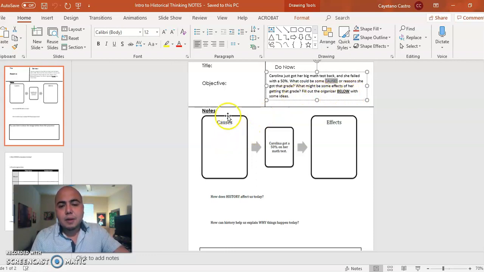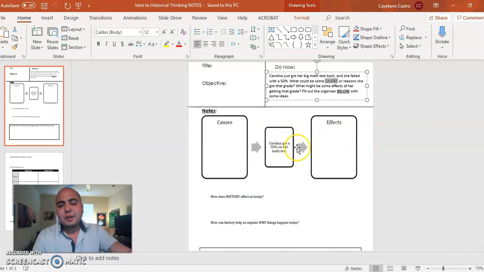So you're going to write over here, what were the causes of why she got a 50% on her test? Everything, like we don't know who she is, okay? But we've been in similar situations before. Maybe we got a 50 before, and if you can reflect on that, think about it. If she got a 50 and I failed an exam before, what were some of those causes? So you're going to write all those causes right here. Carolina got a 50% on her math test, and then the effects. What kind of effect will that have on her?